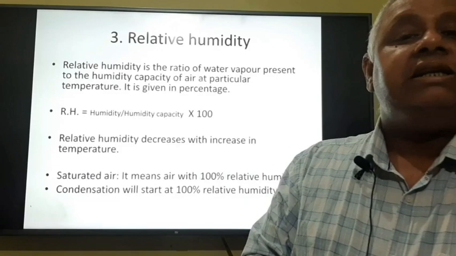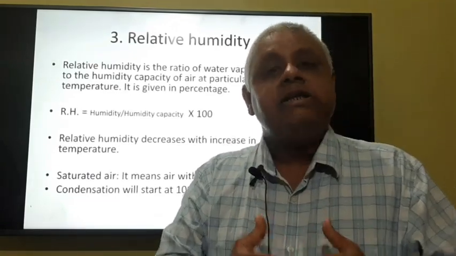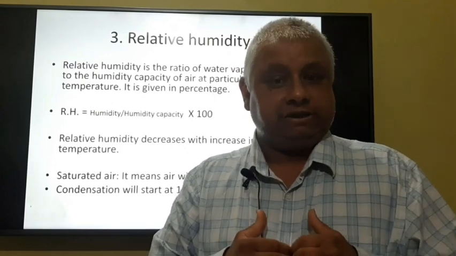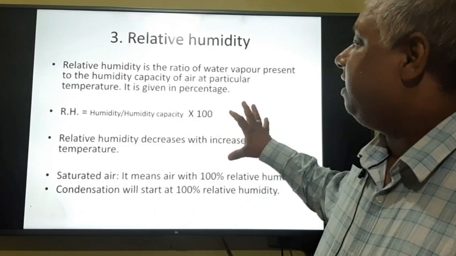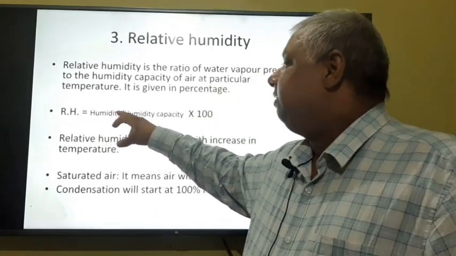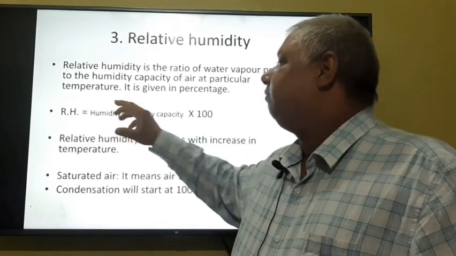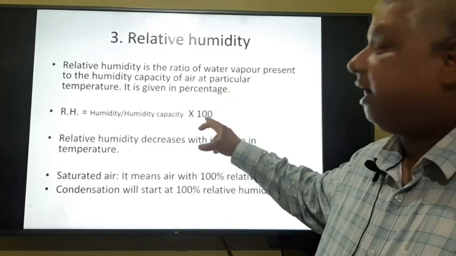Now, relative humidity is the ratio of absolute humidity to humidity capacity. Since it is given in percentage, we can write the formula as: relative humidity equals absolute humidity upon humidity capacity multiplied by 100.